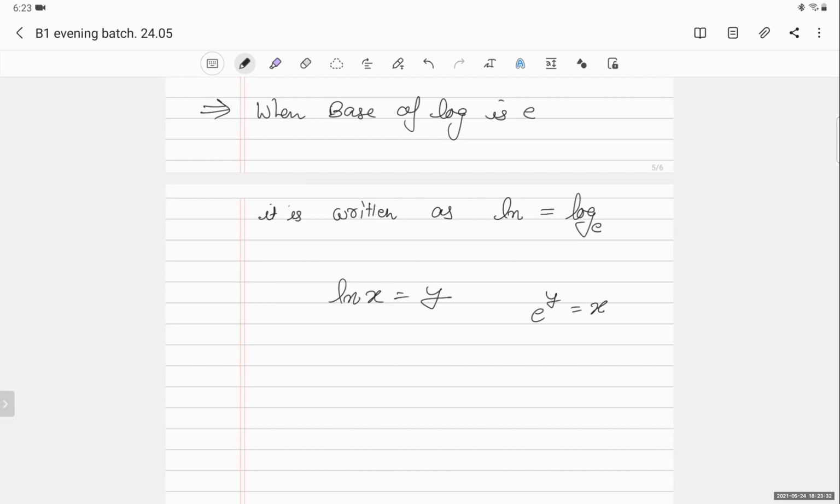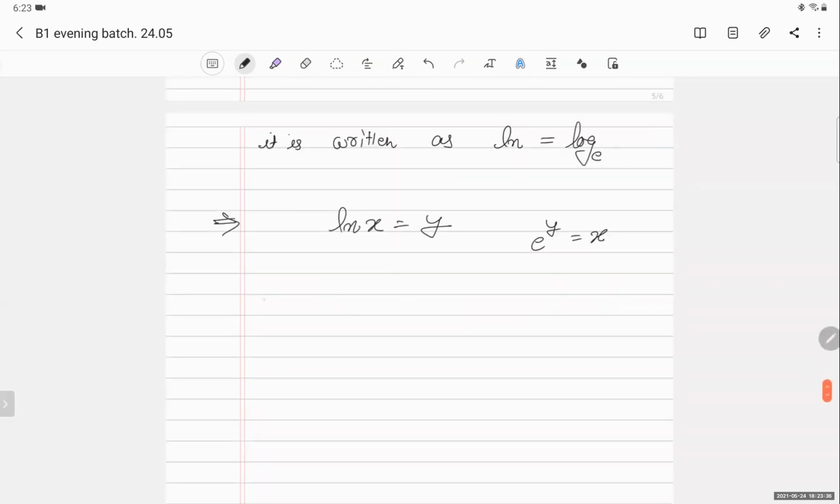Now tell me, what is the differentiation of ln x? Suppose my function is f(x) equal to ln x. So my f dash x will become 1 by x. कैसे? So we will prove it. Differentiate e to the power y equals x. I don't know how to differentiate this, but see, I know. Suppose I write it that y, so I can write it dy by dx.